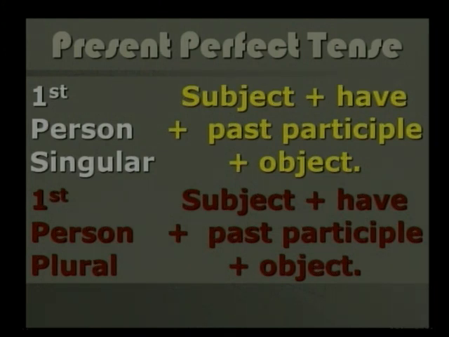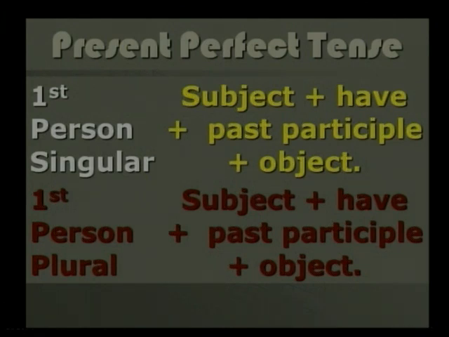Here I is the subject, have, then past participle. Played is the past participle of play. Then object Kho. Again, I have played Kho. I is the subject, have, played past participle of play, and object.